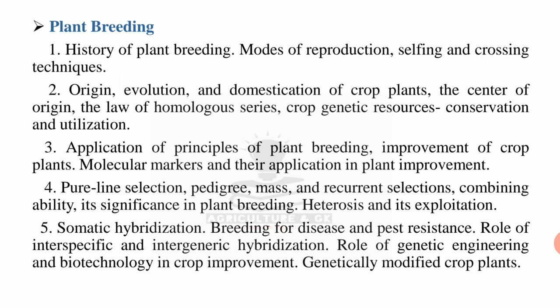plant improvement. Fourth one is pure line selection, pedigree, mass and recurrent selections, combining ability, its significance in plant breeding, heterosis and its exploitation. Fifth is somatic hybridization, breeding for disease and pest resistance, role of interspecific and intergeneric hybridization, role of genetic engineering and biotechnology in crop improvement, genetically modified crop plants.